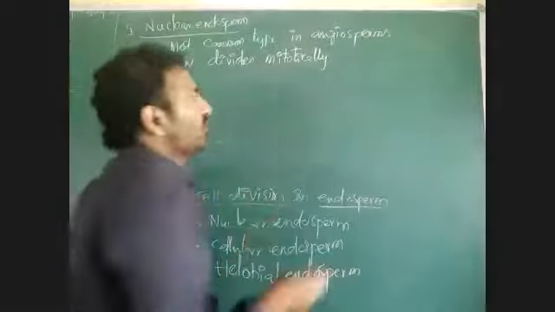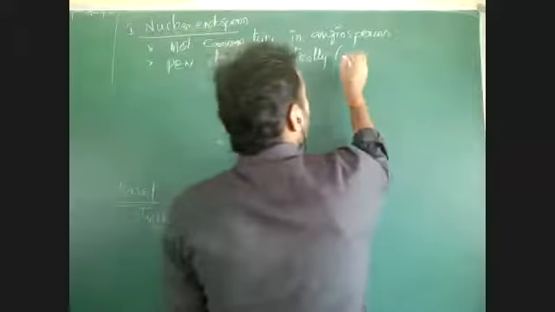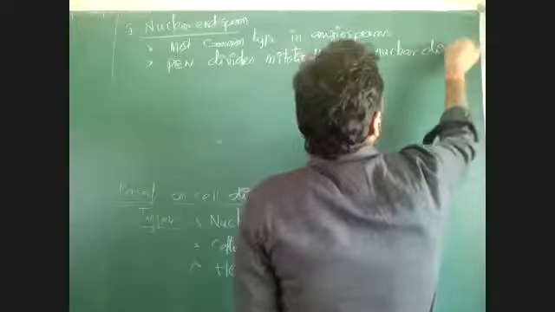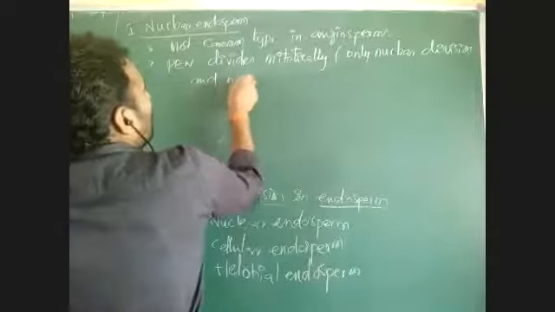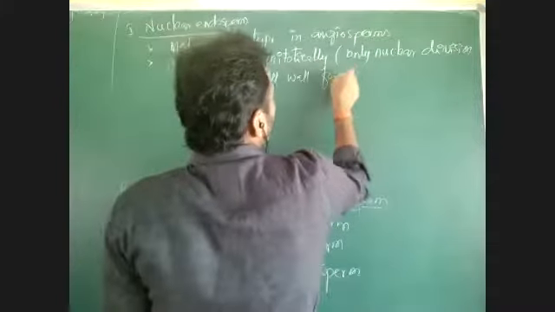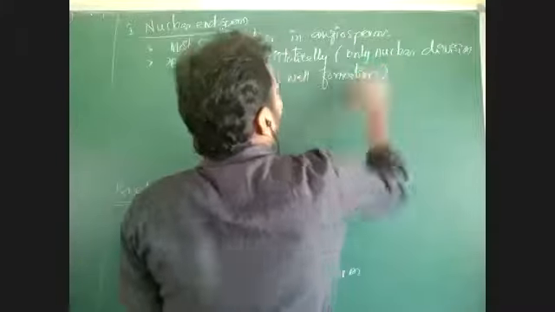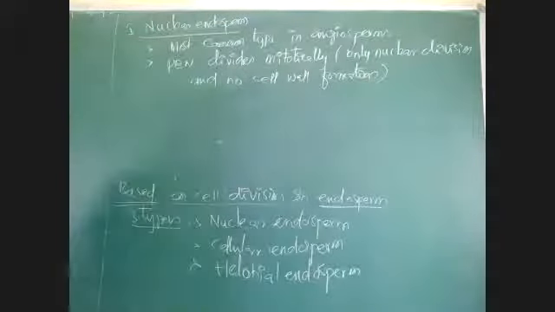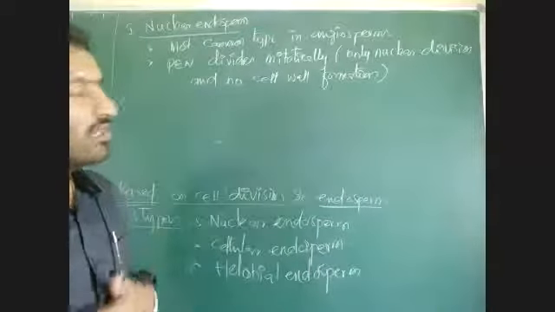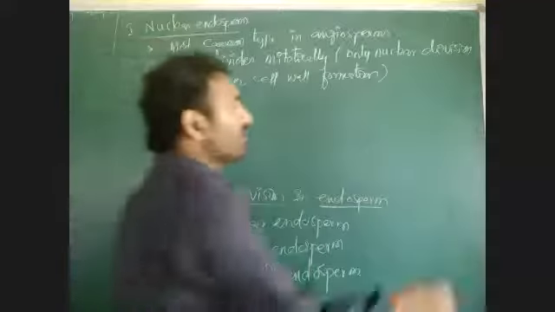During this mitosis, what happens? It divides mitotically. Only nuclear division takes place, with no cell division or cell wall formation. There is no formation of cell wall for every karyokinesis. Normally, what should happen during cell division?